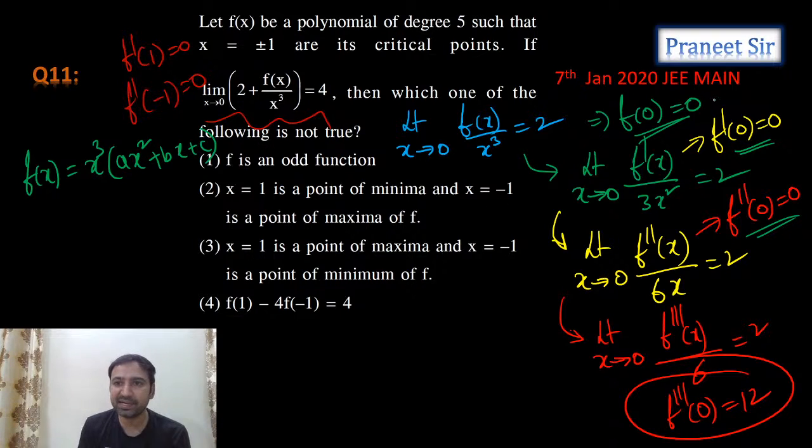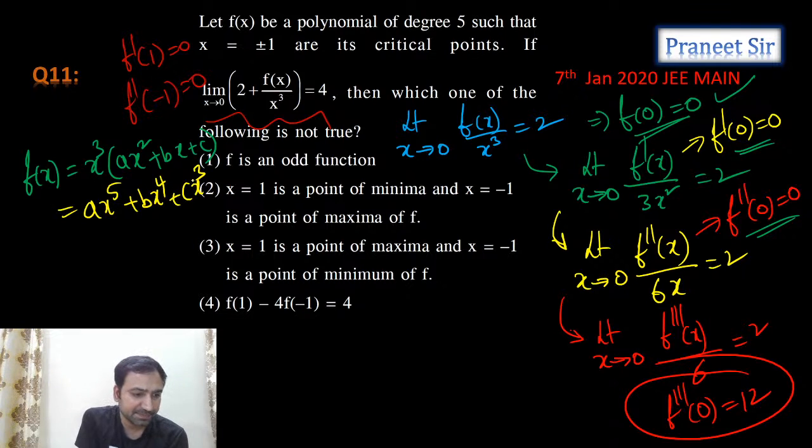Because it is a repeated root, guys. f(0) = 0, f'(0) = 0, f''(0) = 0. What does it mean? It is repeating 3 times. x = 0 is a repeated root 3 times. So can I consider the required function f(x) equal to... You can expand it, right? Let's expand it. Is it ax^5 + bx^4 + cx^3? Can I say it like this?